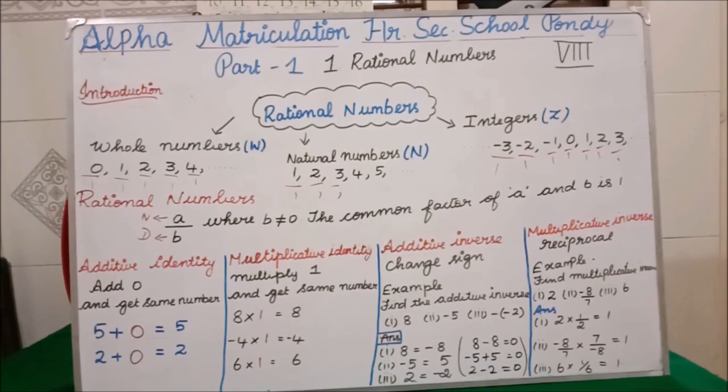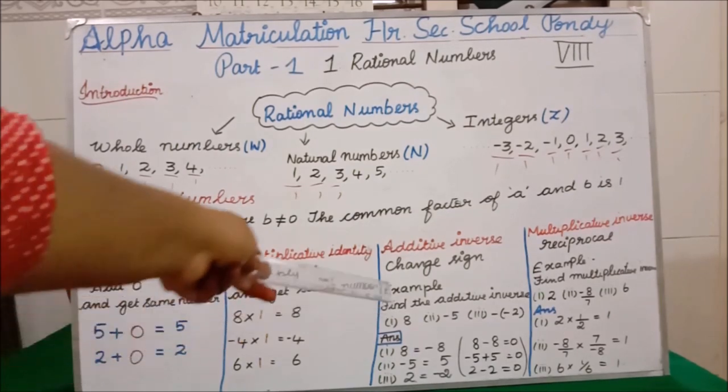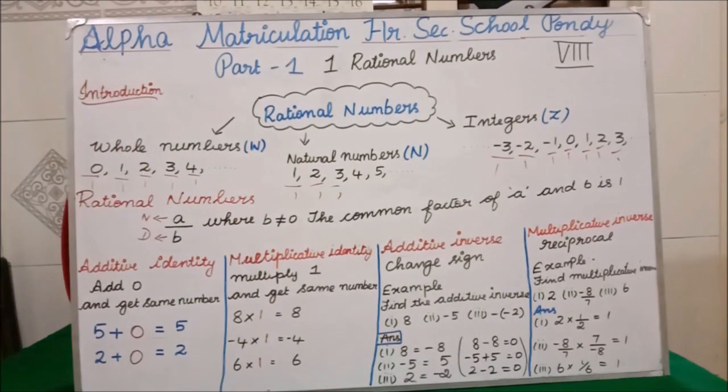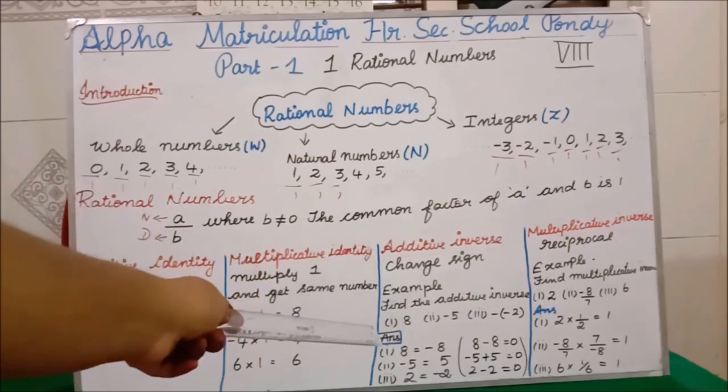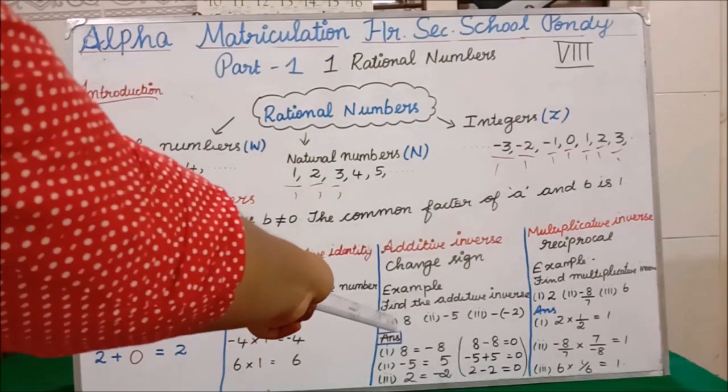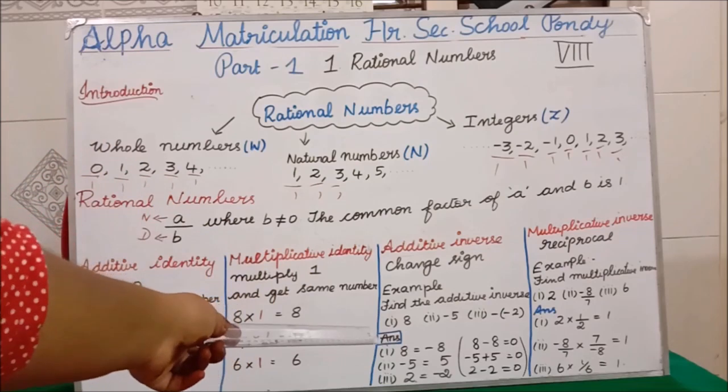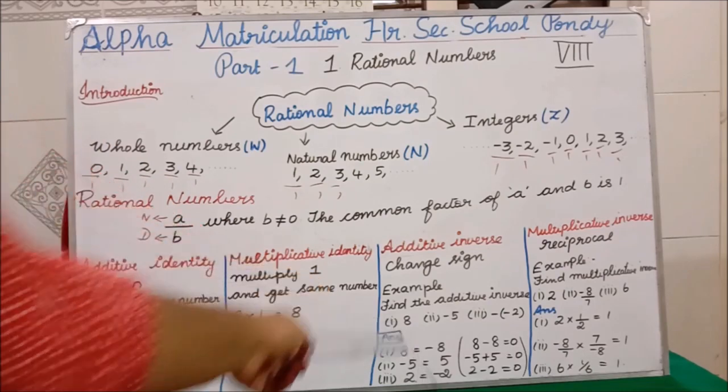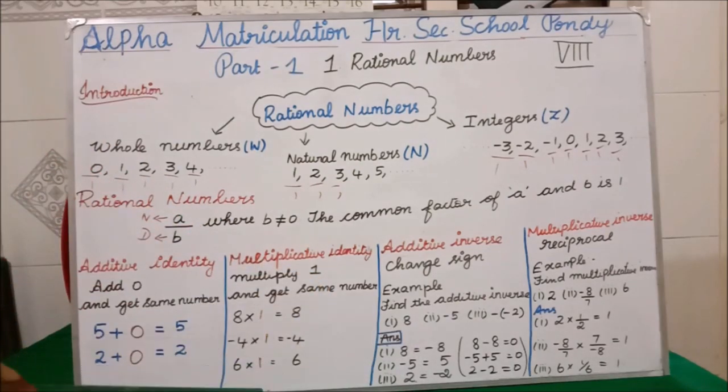Clear? Additive inverse means you have to change the sign of your question. Okay, you see I have written one example. Example 8. What if they ask to find the additive inverse of 8? If the question is to find the additive inverse of 8, what is your answer? Here we have 8 with no sign, so it is understood that the sign is plus. So you have to write the opposite sign. What is the opposite sign of plus? Minus. So our answer is minus 8.